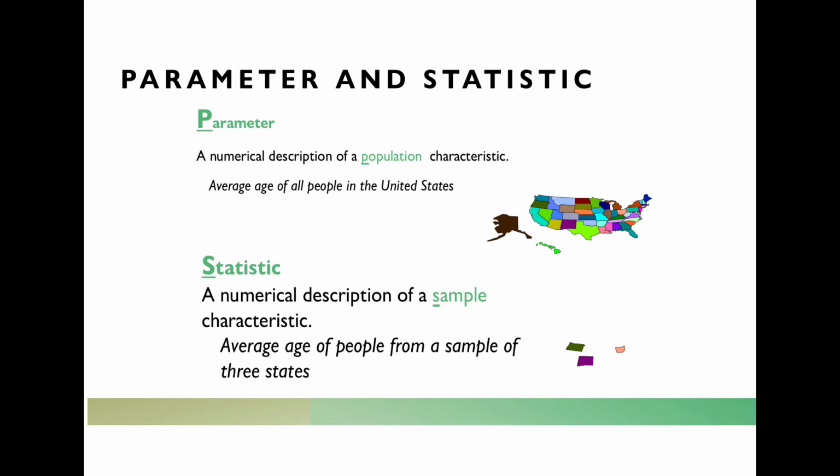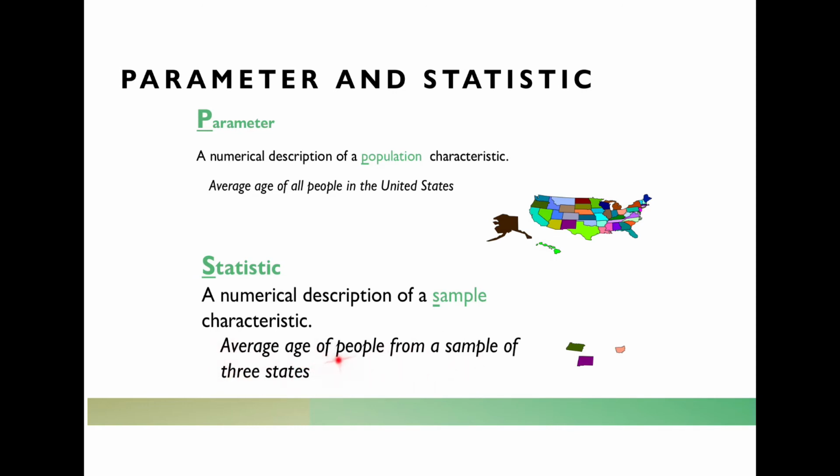Because I took everybody who's in my classroom, we wrote down their age, we calculated that number, and that number represents a number that was derived or had its source with the entire population of the classroom, right? So it's all about what is our target population. If a number comes from a sample, then that is a statistic. Statistics are specifically numbers that we derive from samples that we've taken from larger populations.